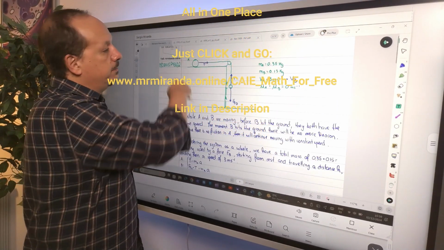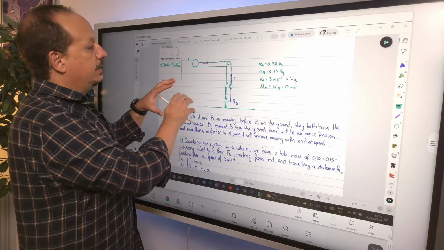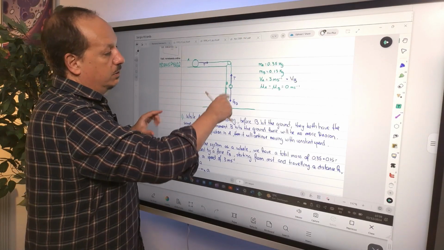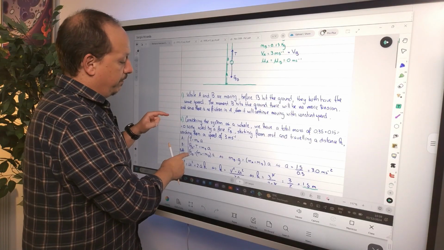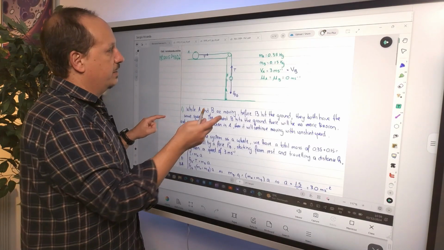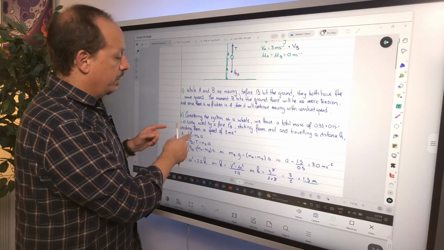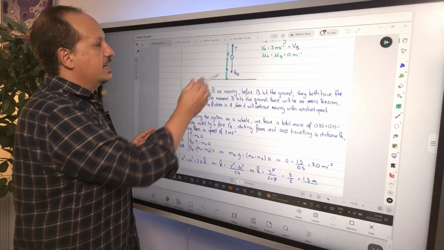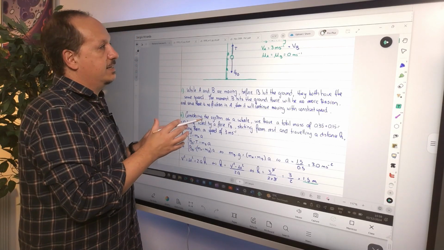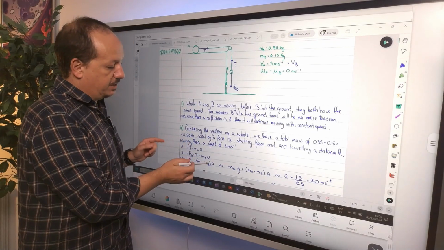But for the system as a whole, you may consider the single resultant force, which is the Fg of B, the weight of B, equals the total mass of the system, which is mA plus mB, times the acceleration. Don't forget again that the acceleration of the system, as long as the string is taut, is going to be the same. So all of these are the same.